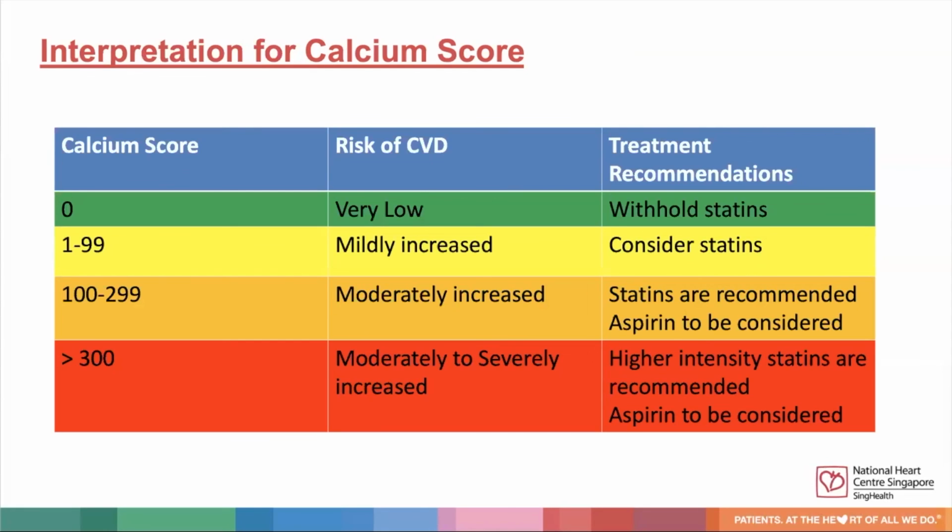Calcium score beyond 100 indicates at least moderately increased risk, and guidelines support the initiation of statins and consideration for aspirin. The decision to start either medication is a shared one between both doctors and patients, and the decision should be made after a discussion regarding risk and benefits of the medication.